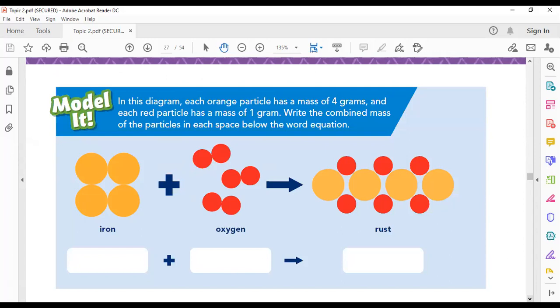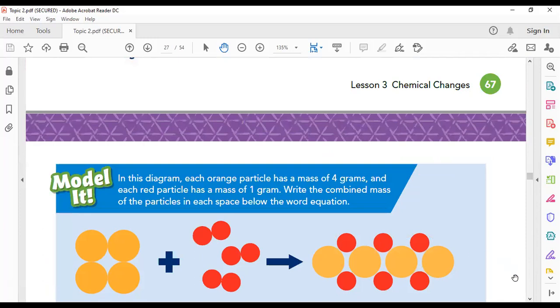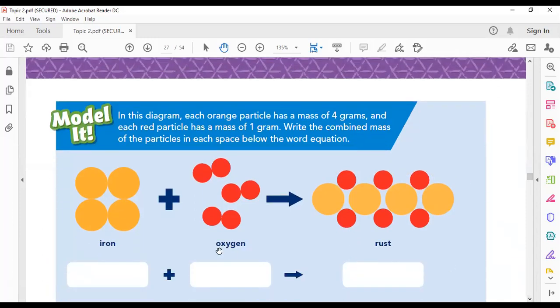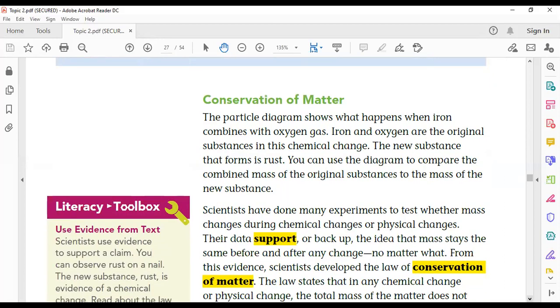This is also another example of a chemical change: rusting. Rust, by the way, is a compound. It is made up of iron. When oxygen from the air combines with iron, they form a new substance called iron oxide, or rust. Rust is completely different from iron and oxygen. We have here a new substance with different properties. So rusting and burning are all examples of chemical change.